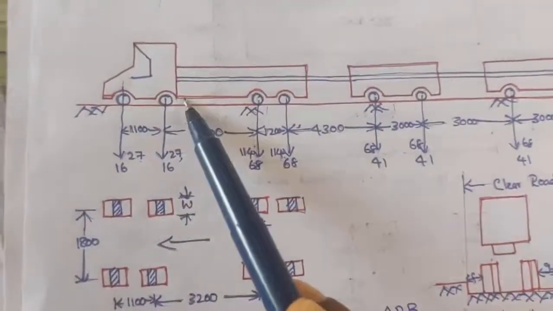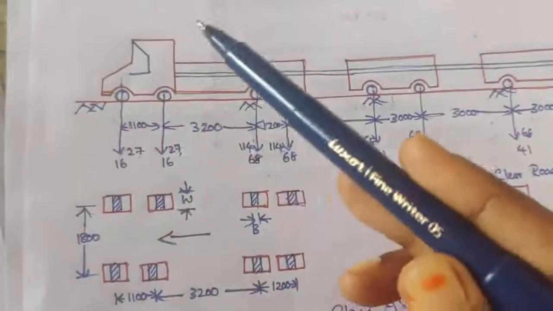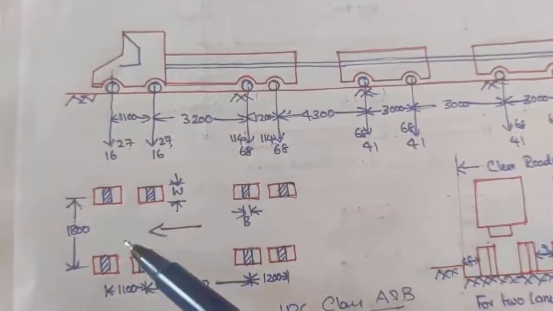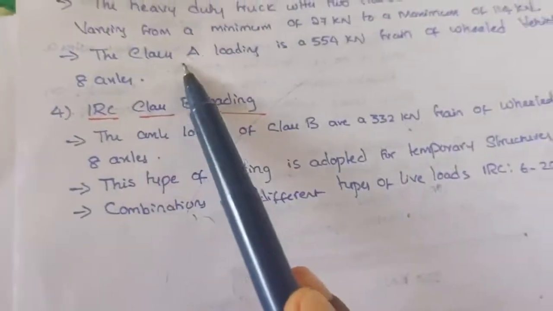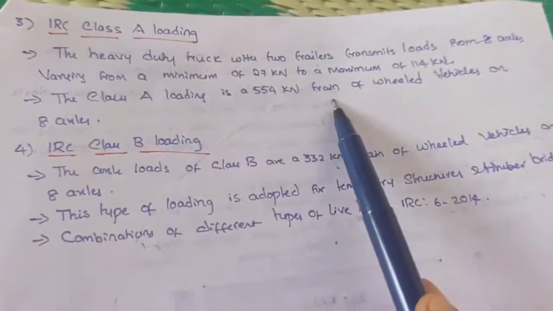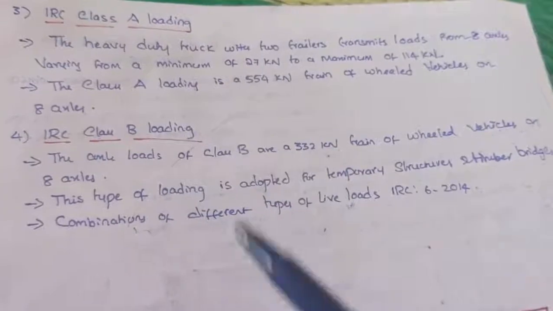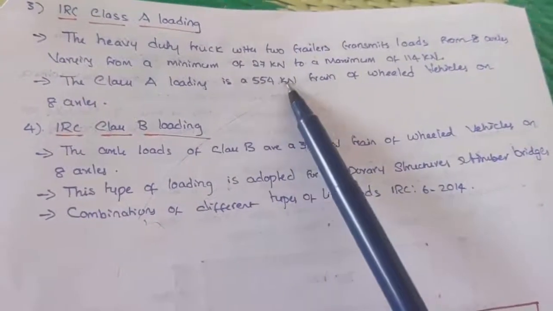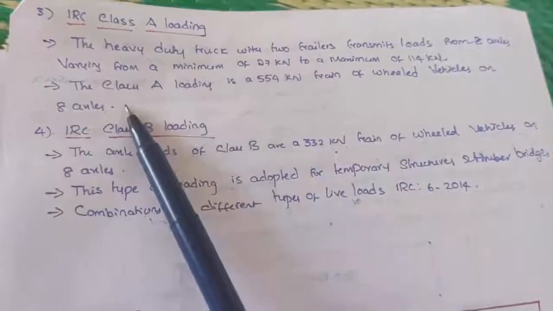So this one is the front side, I can see on one side 2 and this one 2. When you consider the other side of the vehicle also, there will be 4 wheels. So completely it will carry with the 8 axles. So the class A loading is a 554 kilonewton train of wheeled vehicles on 8 axles. Here you can see the loading standards, overall how much loading has to be taken, and for wheeled vehicles how many axles have to be there, they mention clearly.